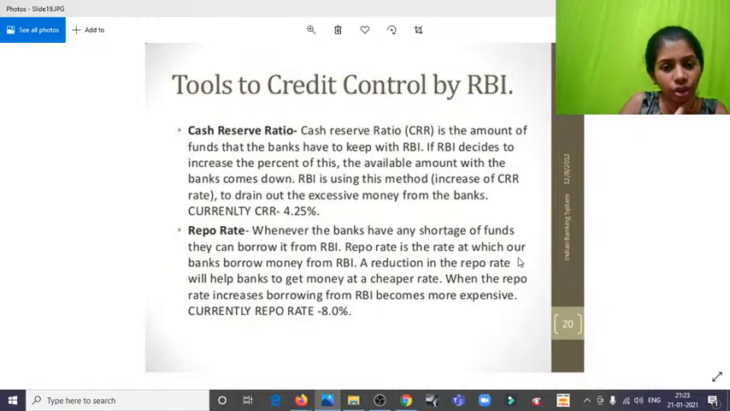So cash reserve ratio or CRR is the amount of the funds that a bank has to keep with the RBI. If the RBI decides to increase the percent of this, the unavailable amount of banks comes down,